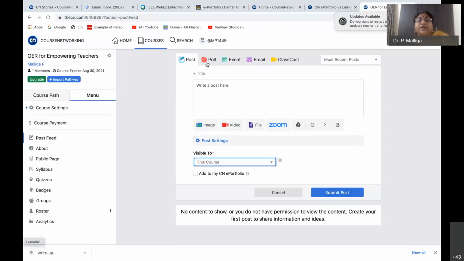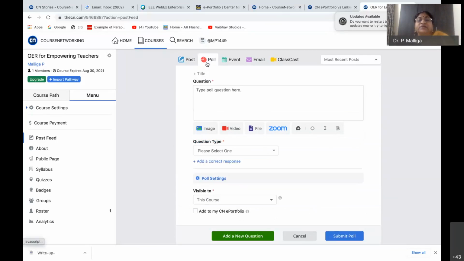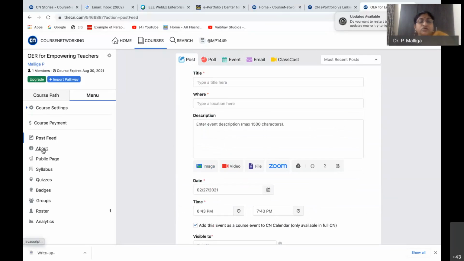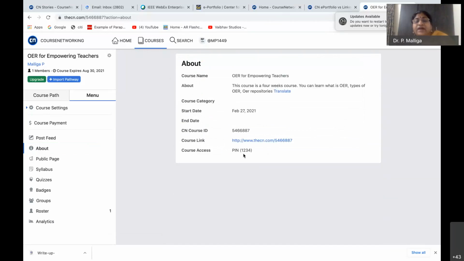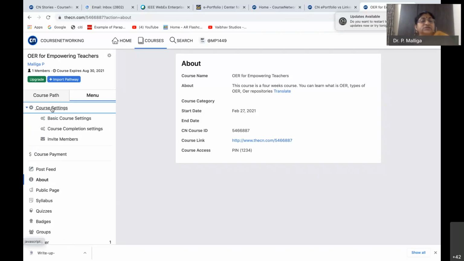And then I can conduct a poll. Poll settings can be done. Even events, you can link to an event if you are having one. When I go to About Course, this is my pin. The pin I have given is 1, 2, 3, 4, and the same pin is shown here, along with the course ID, my course name, and the start and end date. Then I just have to share this and people will be able to join. And then go to course settings, the basic course settings.